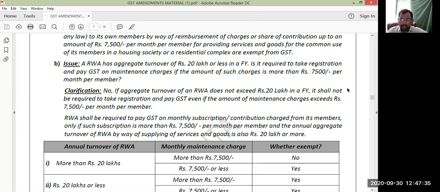Right. Next. Resident Welfare Association shall be required to pay GST on monthly subscription when the turnover exceeds 20 lakhs. Are you following? Sir, 20 lakhs or more or not? More than 20 lakhs is the correct sentence. More than 20 lakhs.